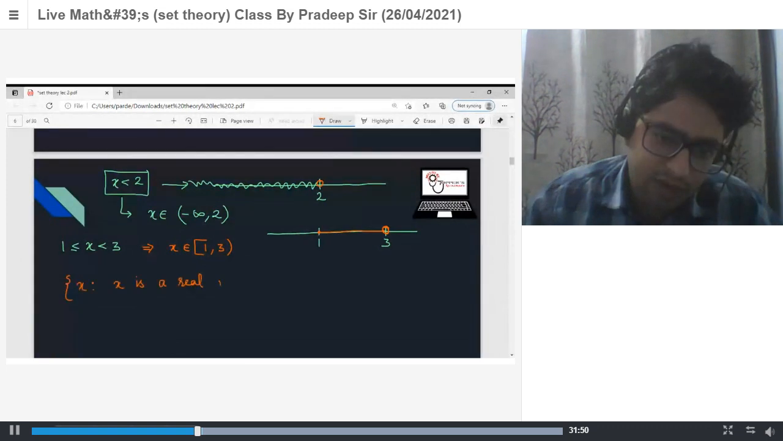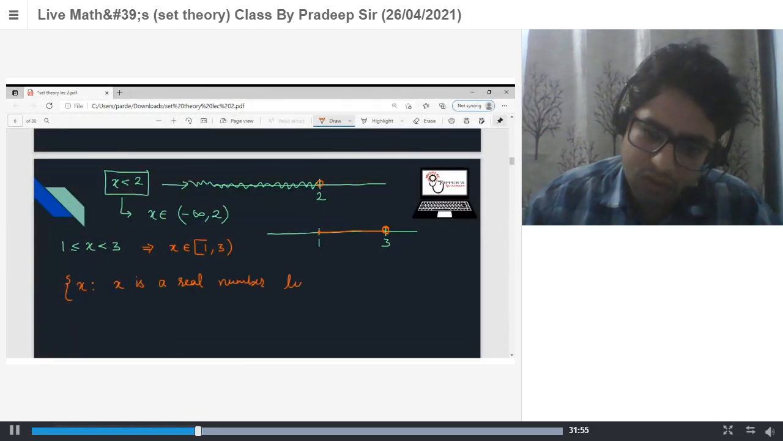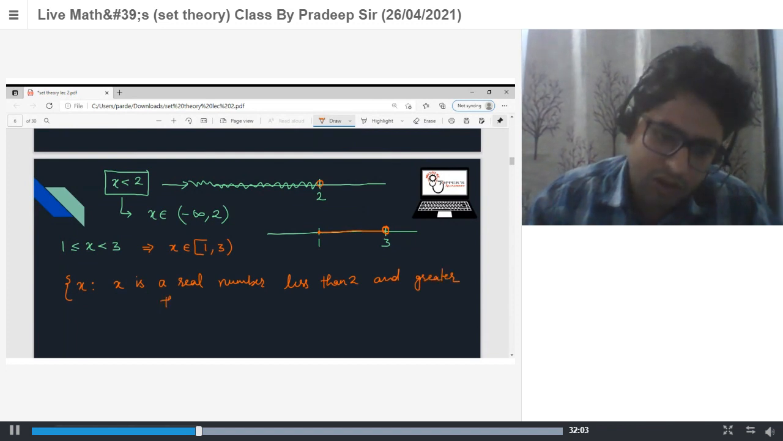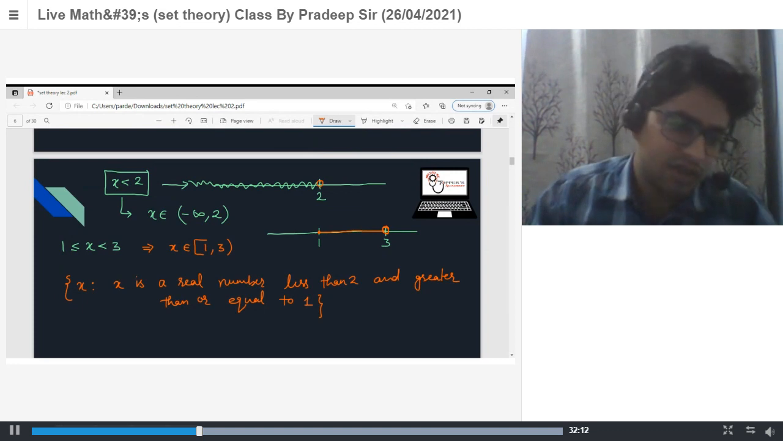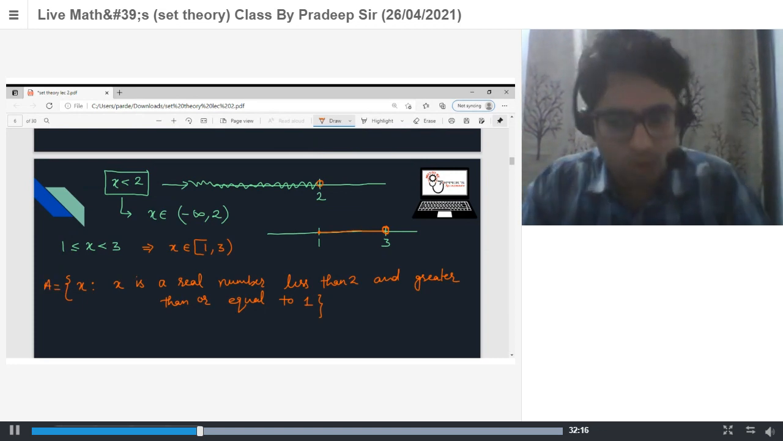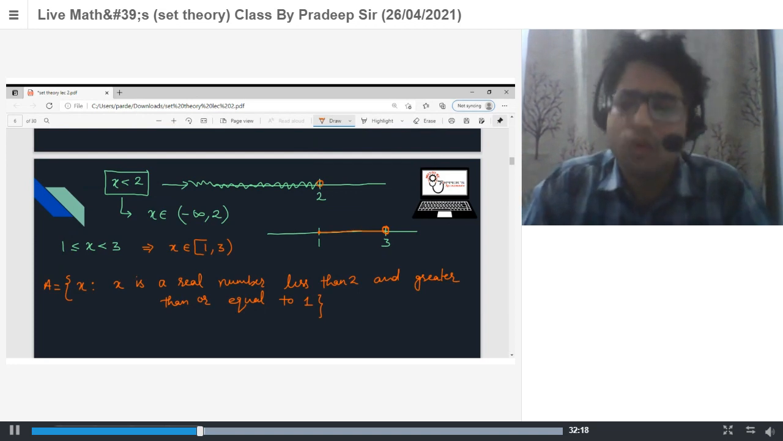Real numbers less than 2 and greater than or equal to 1. So tell me how to write this set. The collection of all real numbers less than 2 and greater than or equal to 1.